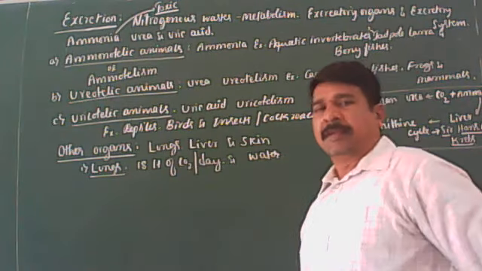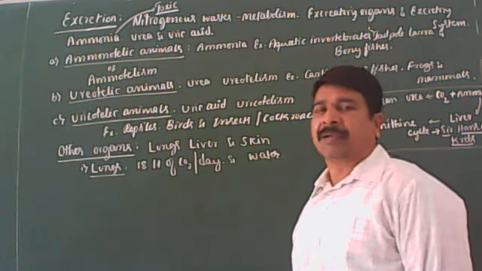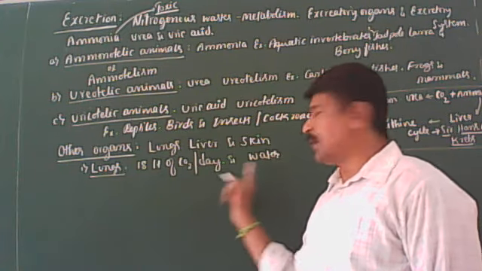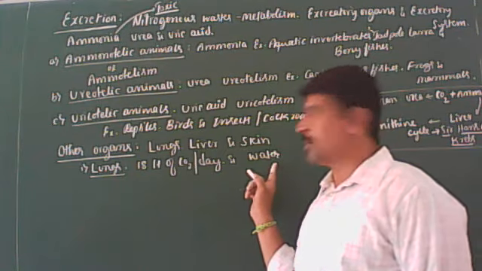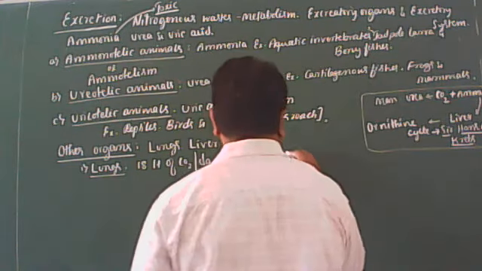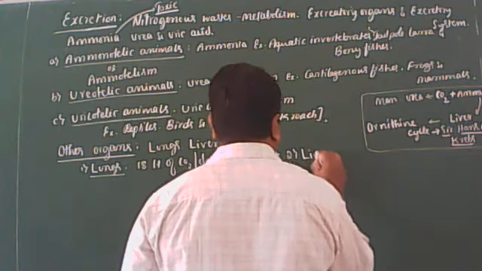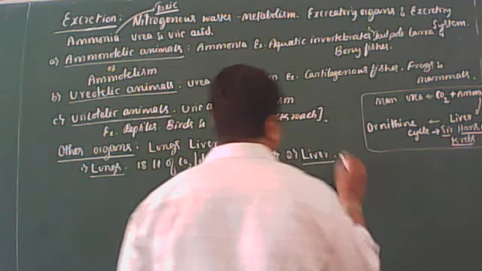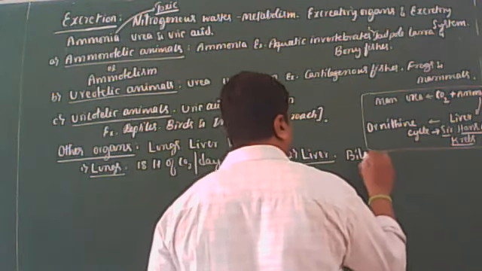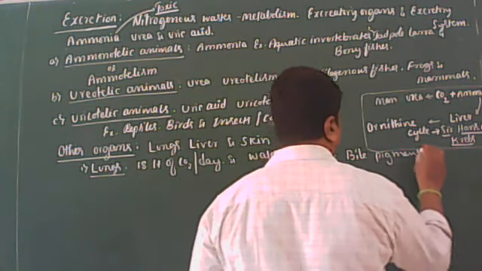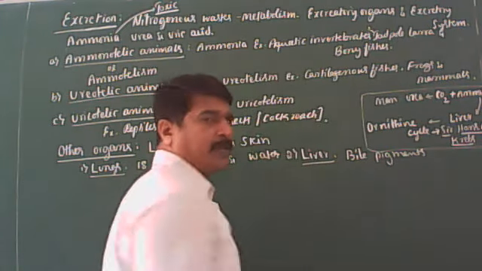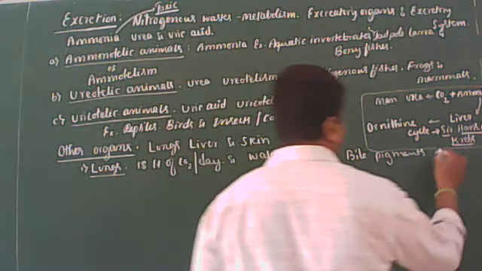So lungs eliminate approximately 18 liters of carbon dioxide per day and to some extent some amount of water. That is what I'm telling you. Next, let us come to the liver. Okay, listen. The liver is going to eliminate the bile pigments. The waste materials produced by the liver are the bile pigments. Then cholesterol.